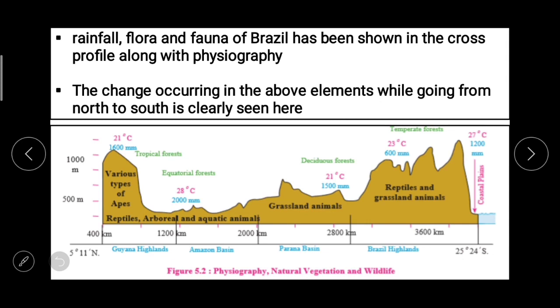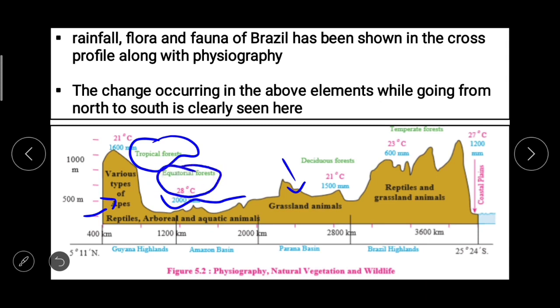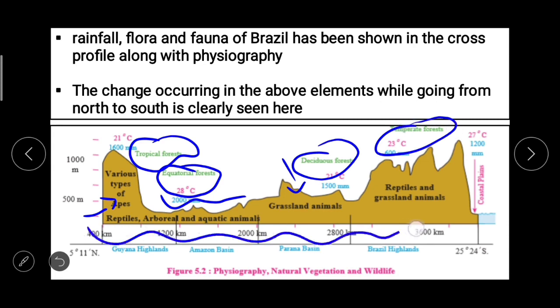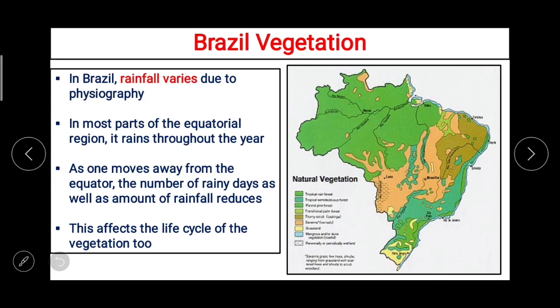Here you can see various types of apes, reptiles, and then the change in the fauna. Here grassland animals. Actually this is the type of forest: tropical forest, equatorial forest, deciduous forest, temperate forest, and how it is changing, that also you can see in this cross profile. Next thing, Brazil vegetation. It means that we are going to talk about the plants.